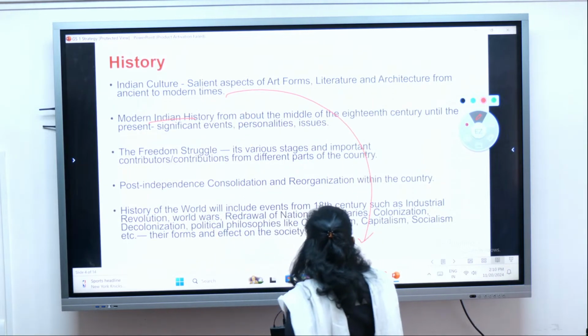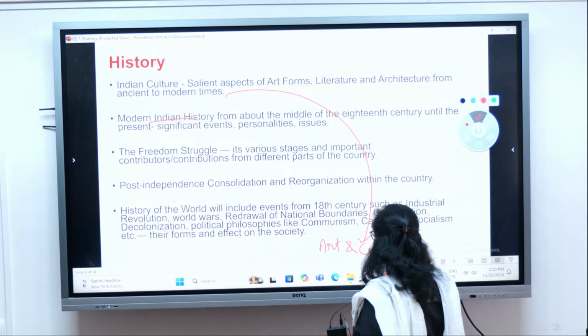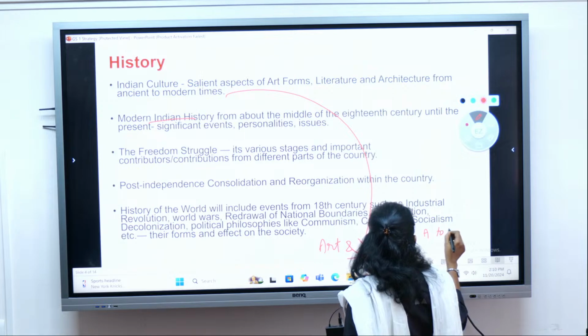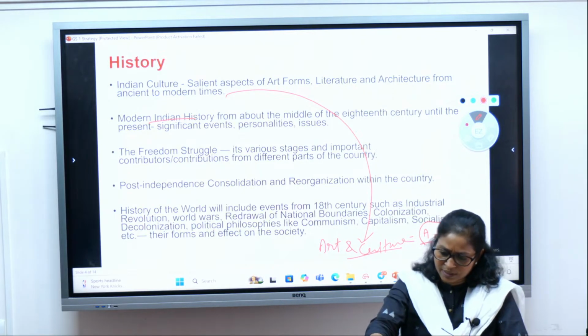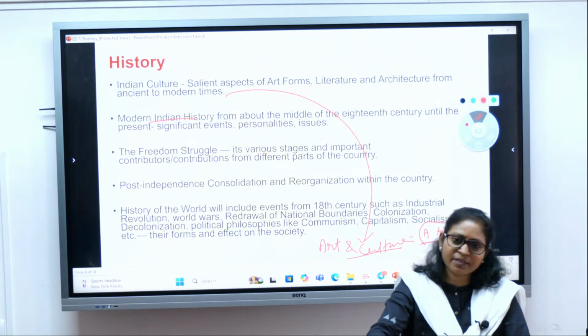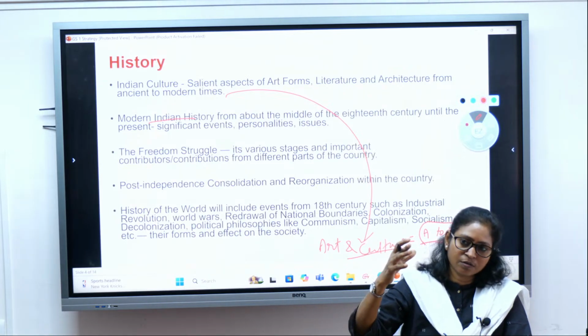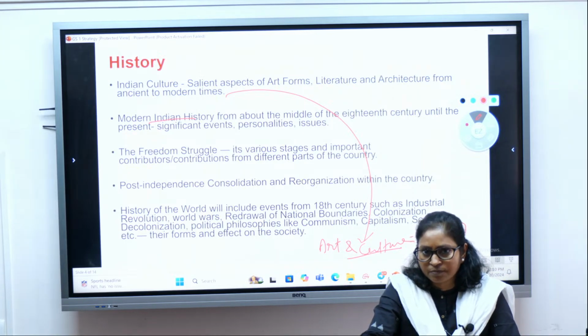Basically the art and culture section, from ancient to modern times, the various art and culture sections, in which questions can come from the Bhakti movement, which was prevalent during the medieval period, or the Dravida or North Indian Sikhara style of temple architecture, right?